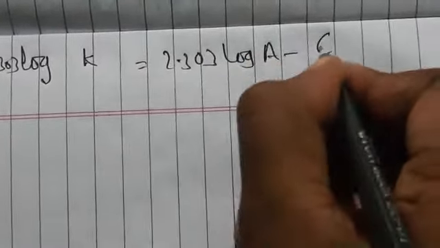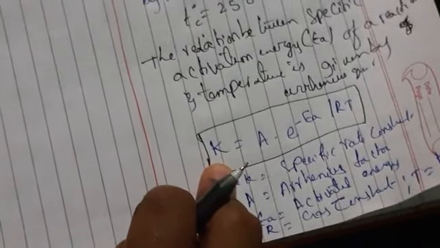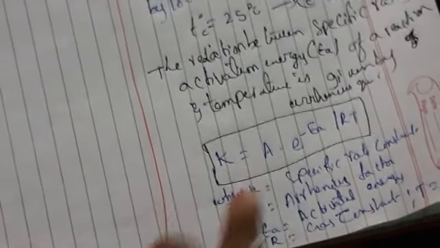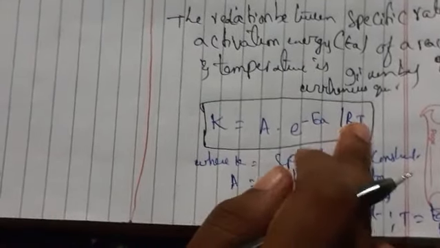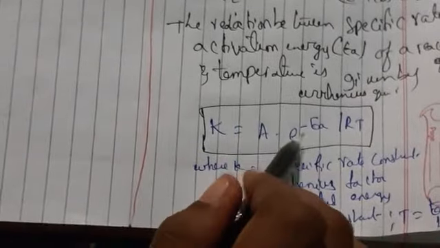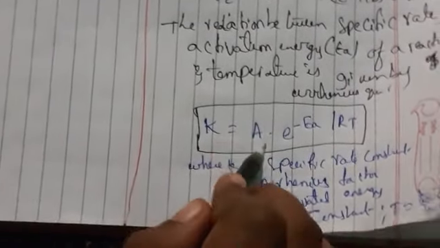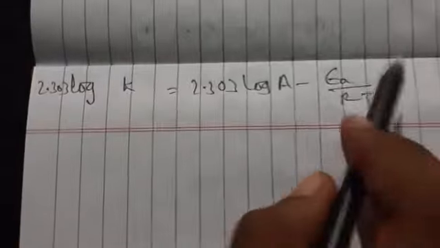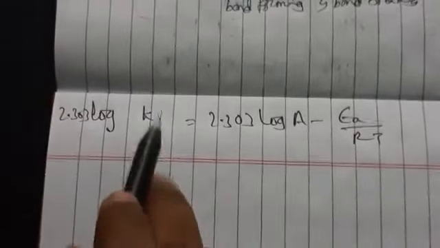If e comes to this side, log appears, so 2.303 log k equals log A into minus Ea by RT. If log goes to the other side, it becomes an exponential term.